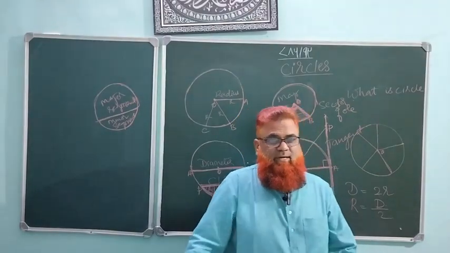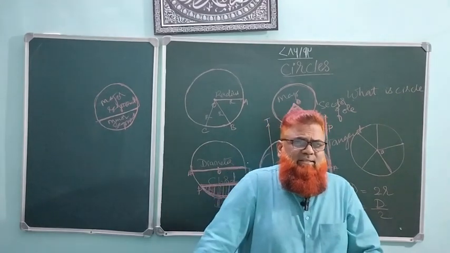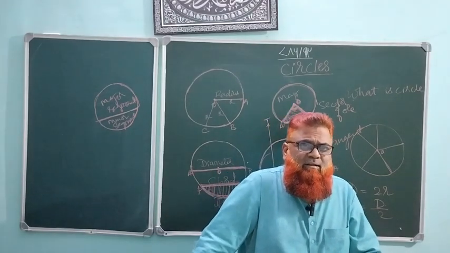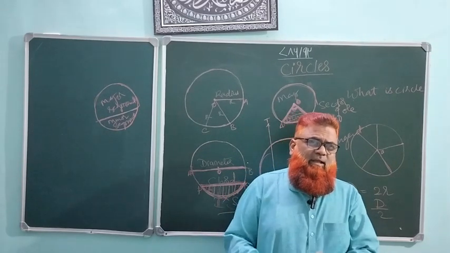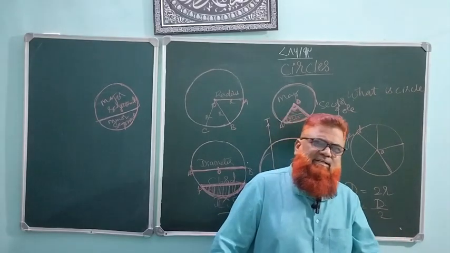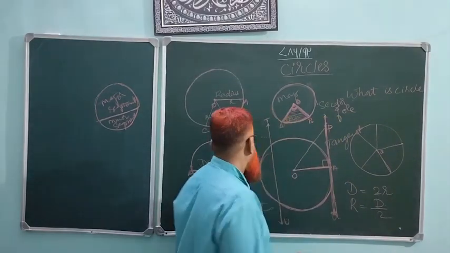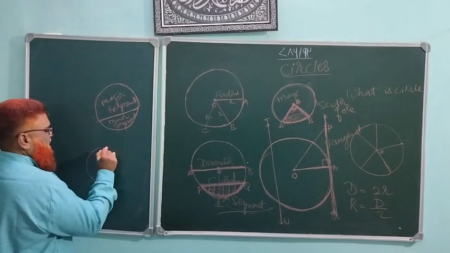It is very, very important. A tangent is the directional and also the inclined part of a circle. What do directional and inclined mean? For example, I would like to show in the figure.